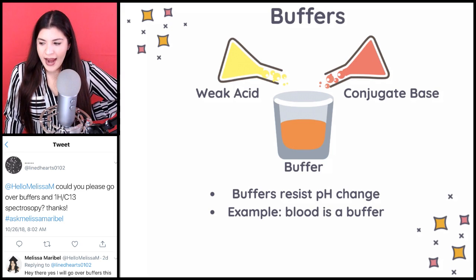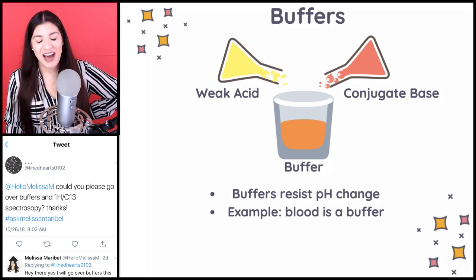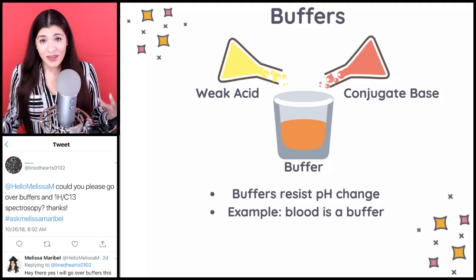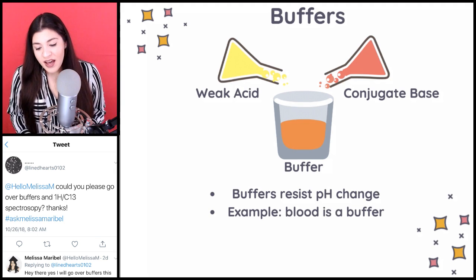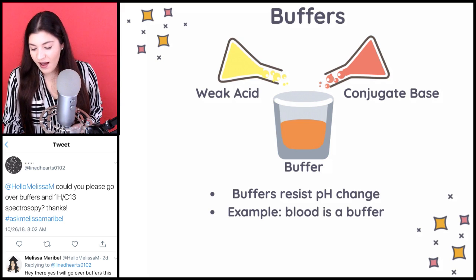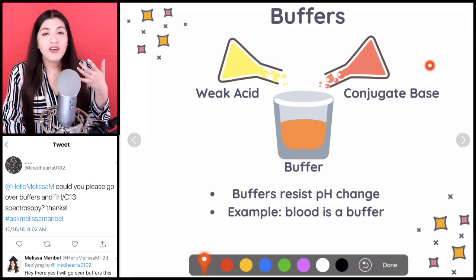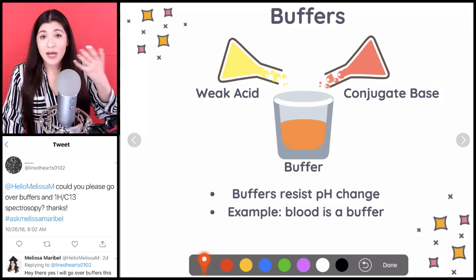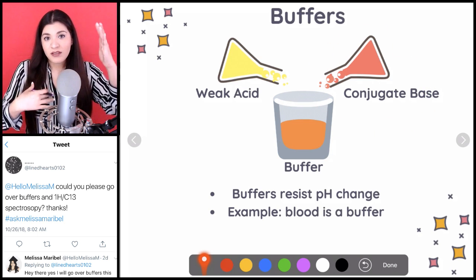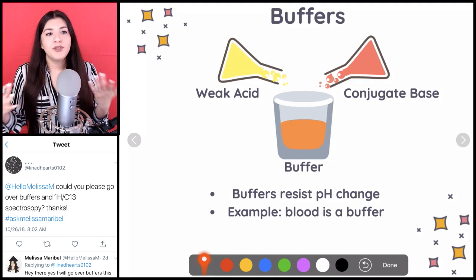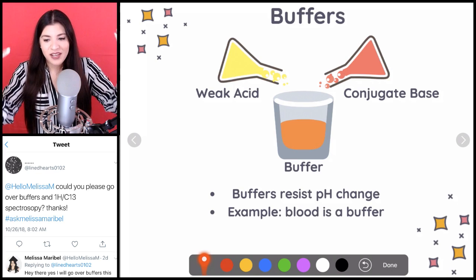The nice thing, and the reason our body can take so many cups of coffee in general, is because our blood is able to neutralize it. That's the general concept with buffers: if I were to add something acidic, the conjugate base part of that buffer is able to neutralize it and not let my blood change its pH and become too acidic. So it's still regulated.